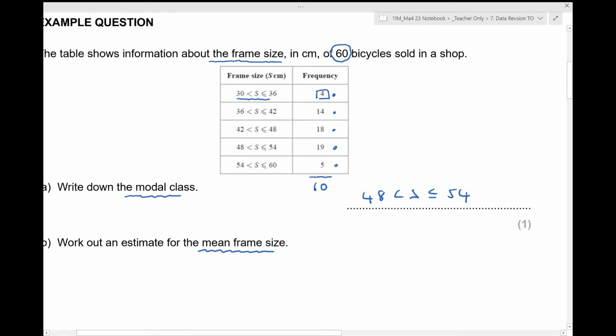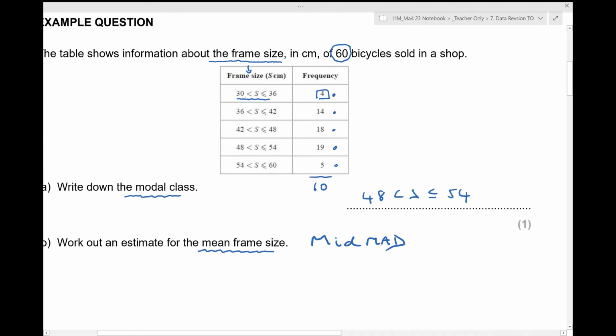Let's sort it out. What we're going to do here is we're going to use a method called mid-mad. Right, mid-mad. What we're going to do first is we're going to find the midpoints of each of these classes here. Because the thing is, these 4 bicycles, which are in the first group, we don't know whether their frame sizes is 30 or 31 or 32 or 33 or 34 or 35 or 36.